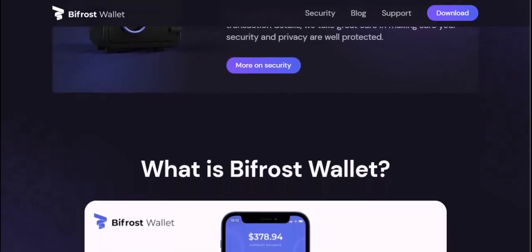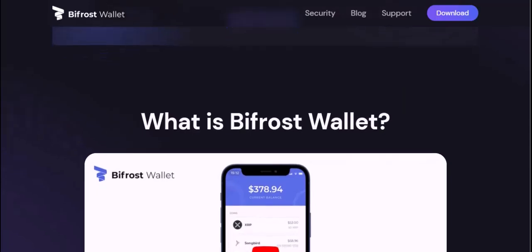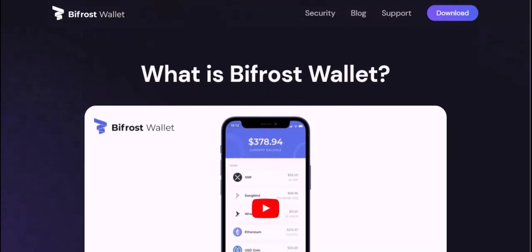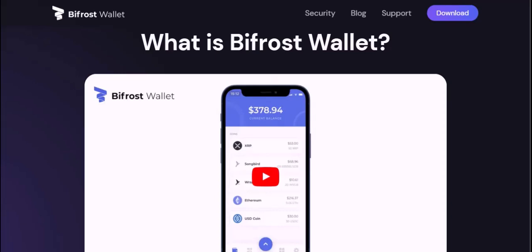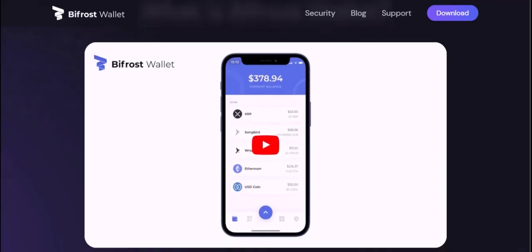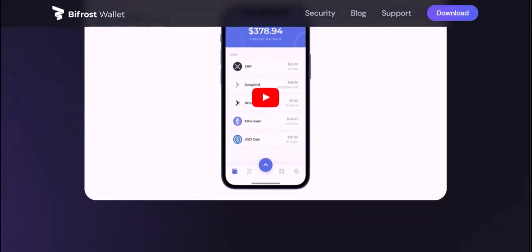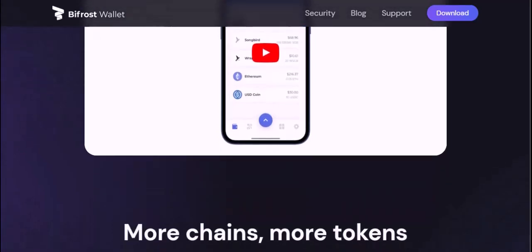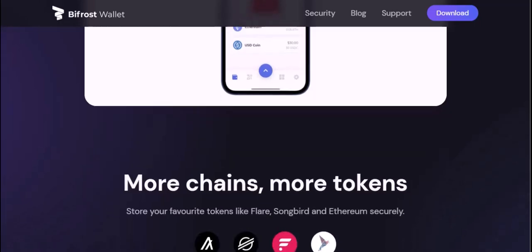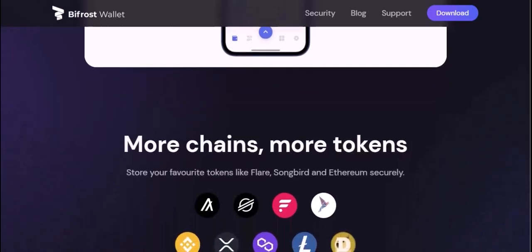So, while the answer is a resounding yes, you can indeed swap on Bifrost Wallet, the specifics of how and what you can swap will depend on the ongoing development and integrations within the Bifrost ecosystem and the underlying blockchains it supports. Explore the wallet, delve into its documentation, and experience the power of cross-chain asset exchange firsthand.